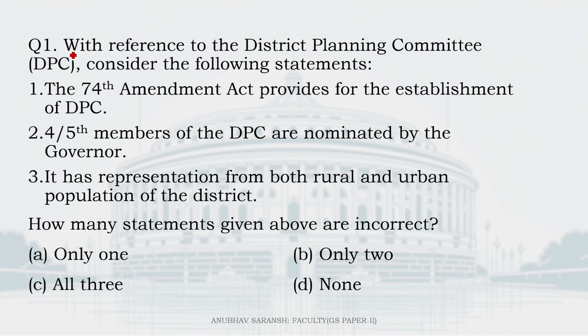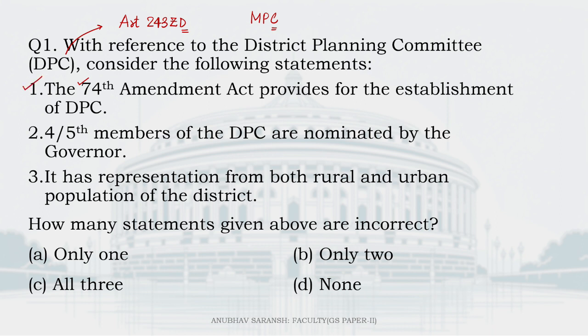Now DPC, of course, is a constitutional body under Article 243 ZD, just like one more body, MPC, the Metropolitan Planning Committee under Article 243 ZE, and yes, these bodies have been formed or established under the 74th Amendment Act. So statement 1 is correct.